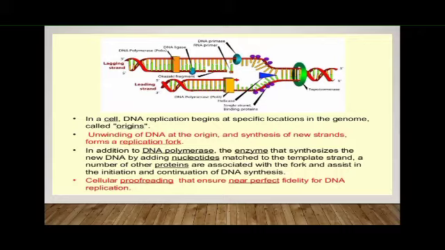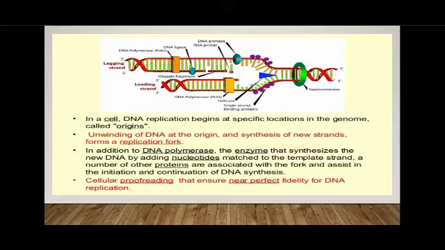From that ORI C site your daughter DNA strands are synthesized. One of the strands is termed the leading strand, and from the name itself it indicates that there are no gaps, it's a continuous strand. The opposite daughter strand to your leading strand is the lagging strand, which is a discontinuous strand. With the addition of DNA polymerases and several proteins, DNA replication takes place, and a proofreading function, that is the repair mechanism, is also simultaneously done during synthesis of your DNA molecule. All these events you will learn in detail in the mechanism of DNA replication.